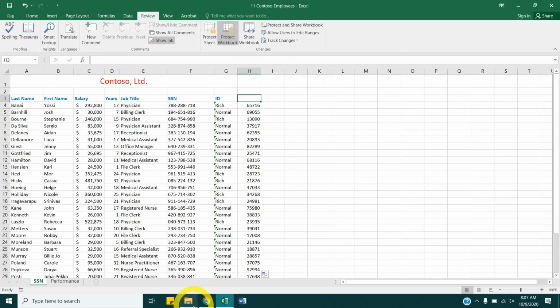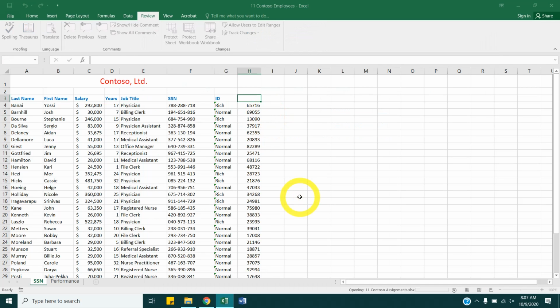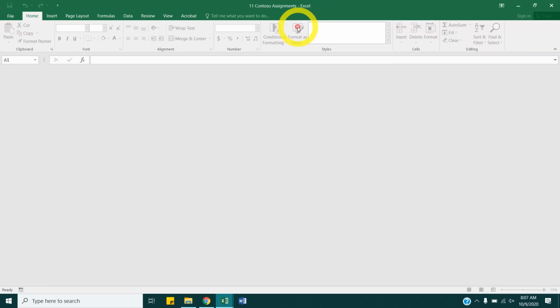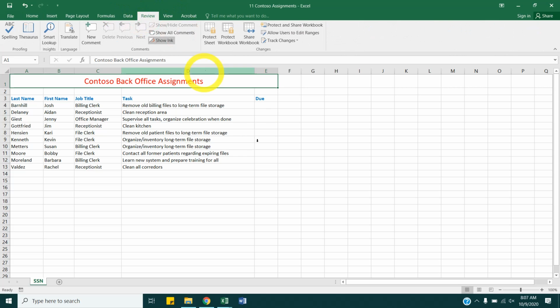Let's open a different file. Let's go to Contoso Assignments. Enable editing. Go to the Review tab after we have gotten it open.